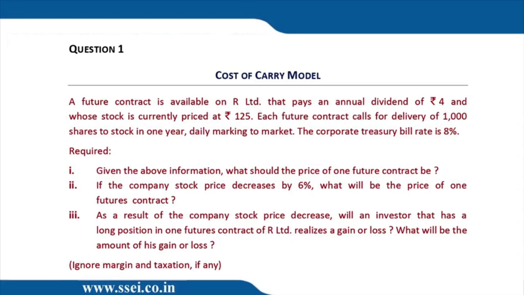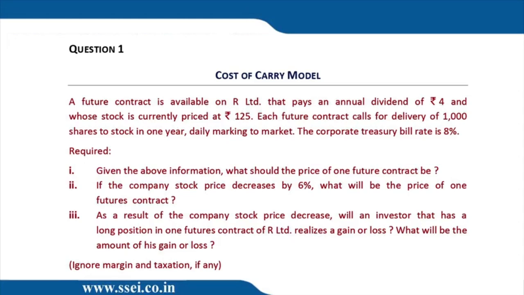Second question. If the company's stock price decreases by 6%, what will be the price of one futures contract? So accordingly, if the price falls by 6%, 125 into 94%, find out the new price, whatever 117 types, and then futures price should be 117 times plus 8% of that minus 4. Correct? And I just forgot, they're asking the price of one contract. So every answer you got to multiply by 1000. Even the first answer, 125 plus 8% minus 4, you got to multiply by 1000. Even the second answer, you got to multiply by 1000.